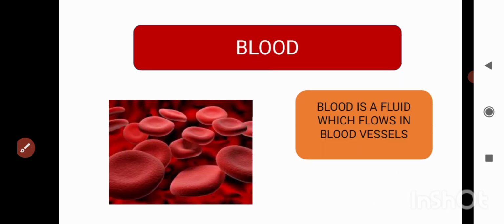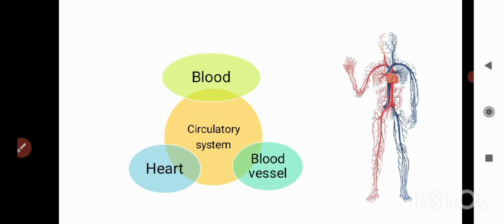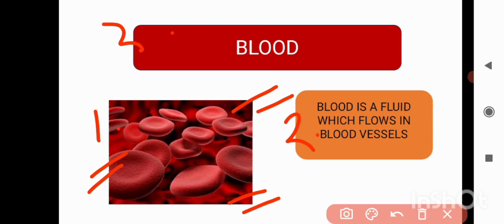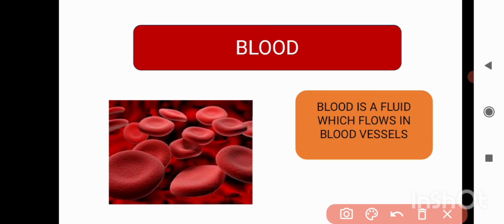Blood is nothing but a fluid that flows in blood vessels. For example, we all have water connections, and we have seen that pipelines are spread all over our home. In those pipelines, water flows in it. If this is a tap you have, this is what we call a pipe, and this pipe contains water flowing in it.